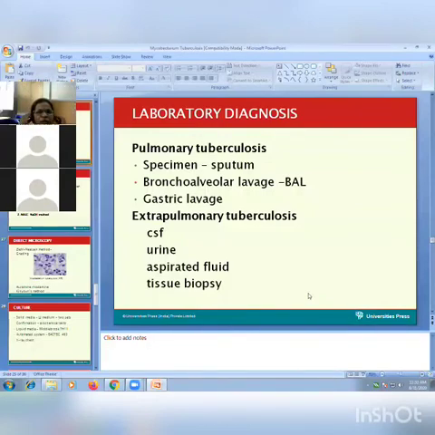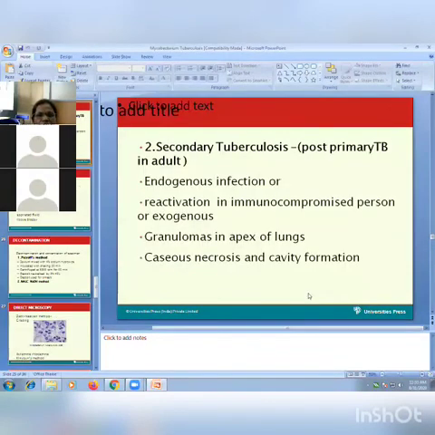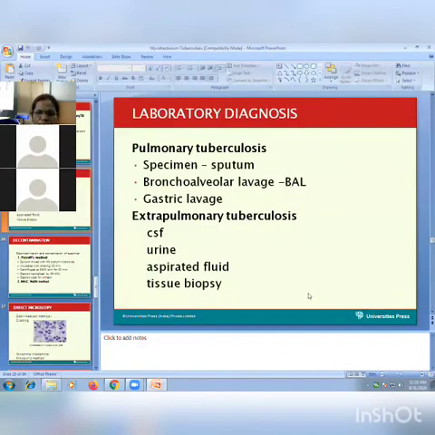So this is the laboratory diagnosis, important for tuberculosis. In pulmonary tuberculosis, these are the samples collected: first is the sputum sample, second bronchoalveolar lavage, called BAL, and third is gastric lavage.